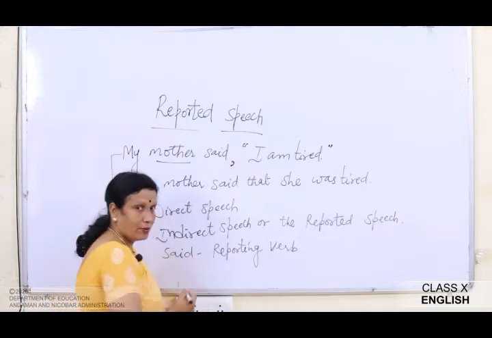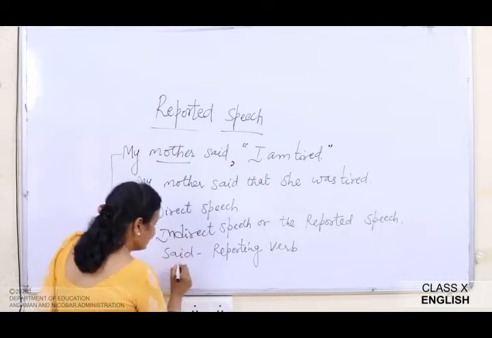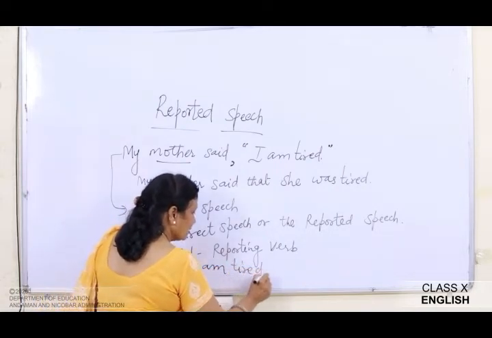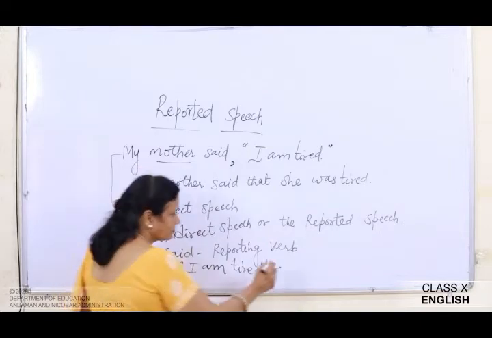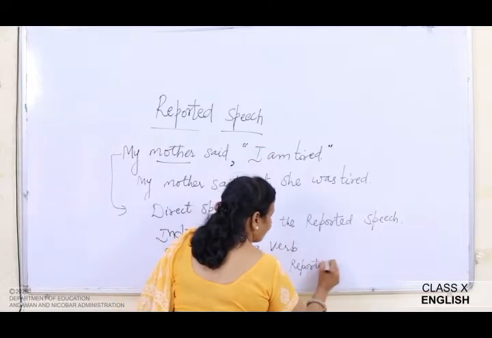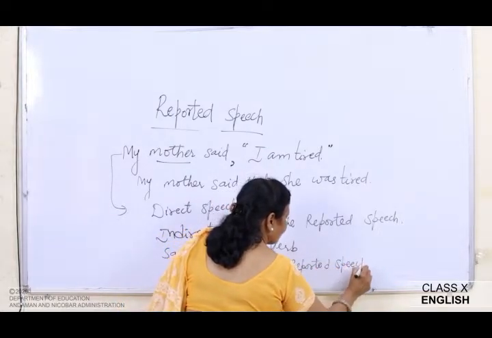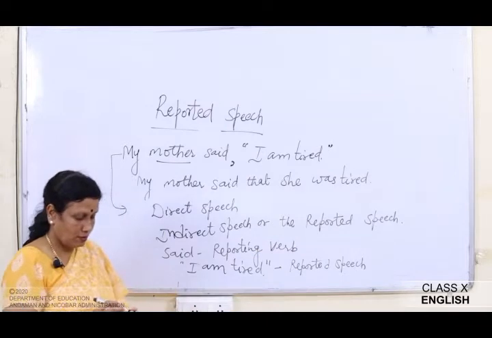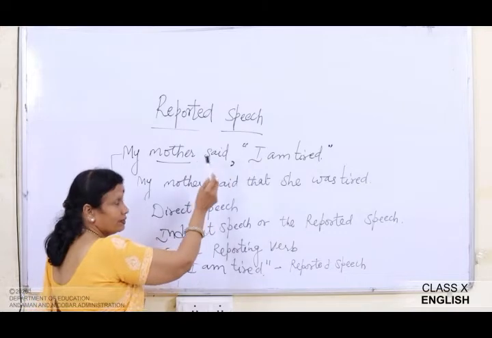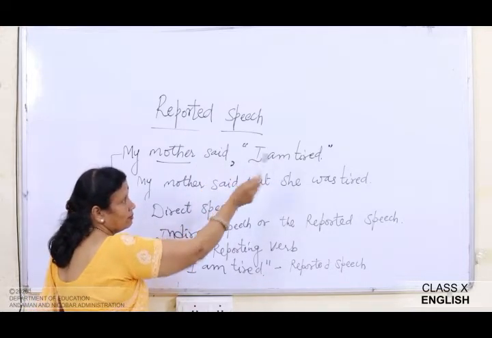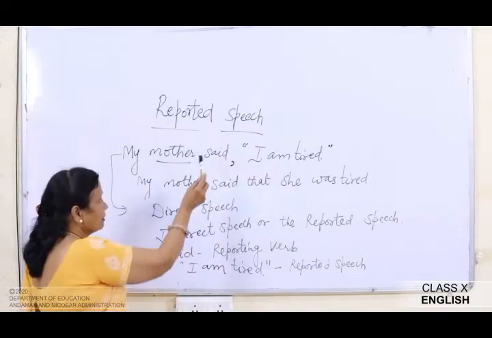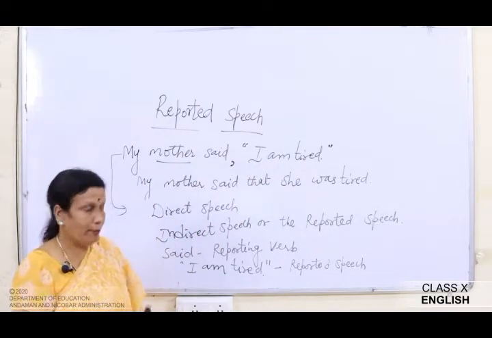So, said is the reporting verb, and I am tired is the reported speech. Okay. So, what did the mother report or say? I am tired. So, this is the reported speech and this is the reporting verb.